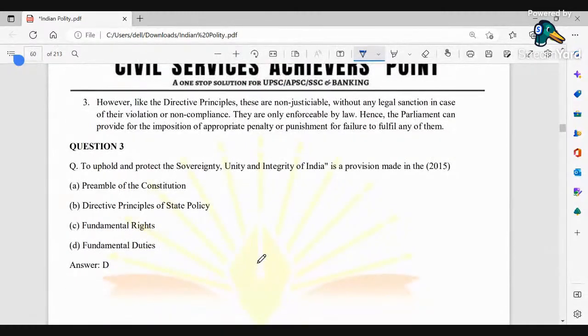Next, to uphold and protect the sovereignty, unity and integrity of India, it is a provision made in obviously fundamental duties. Okay, क्योंकि हम लोग को sovereignty, unity और integrity को अगर बचाना है तो fundamental duties is a very important thing which every individual living in this country needs to follow this respective duties. Okay, so duties यहाँ पे हम लोग के लिए बहुत important है, which is clearly mentioned under 51A, which can be said as moral. Okay, which can be said as some of the moral duties, which can be even represented as civic duties. So यहाँ पे जो moral और civic duties है ये हम लोग के लिए बहुत important है